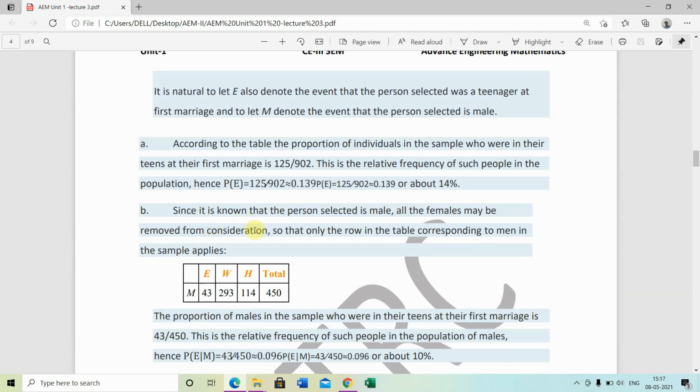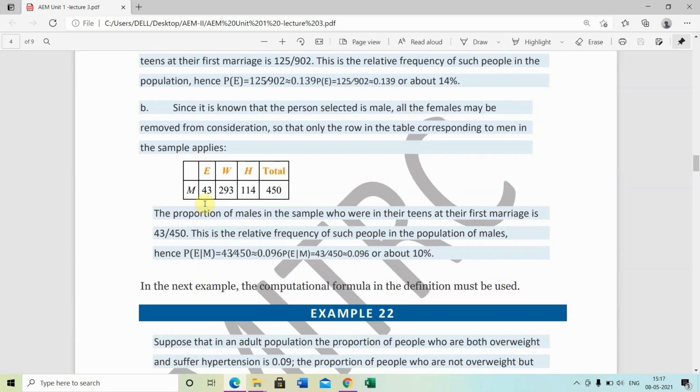Since it is known that the person selected is male, all the females may be removed from consideration, so that only the row in the table corresponding to men in the sample applies. For males: 43 for teenagers, 293 for 20s and 114 for 30s, total 450. The proportion of males in the sample who were in their teens at first marriage is 43 upon 450. This is the relative frequency of such people in the population of males. Hence, P(E|M) equals 43 upon 450 equals 0.096, about 10%. So these type of people are 10% of males.